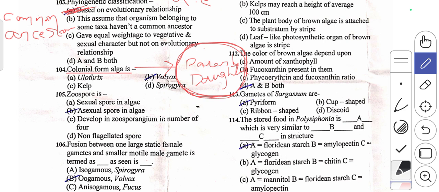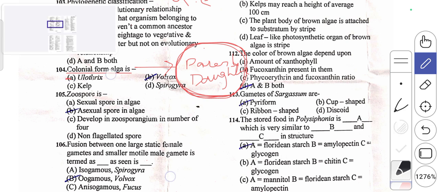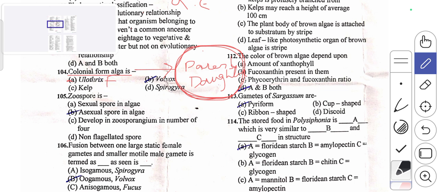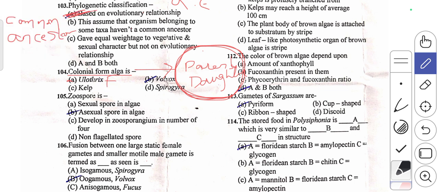The first one, the Ulothrix. This Ulothrix, it is an example for a filamentous algae. The second one, they have given Volvox. Volvox is an example for colonial algae. Hence, this B option is right.